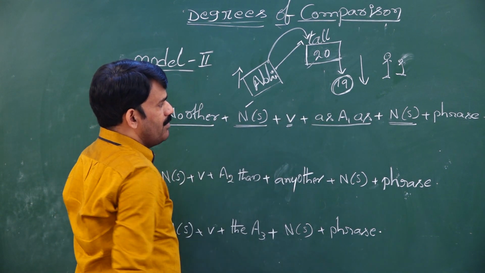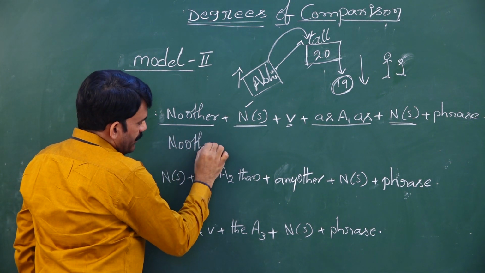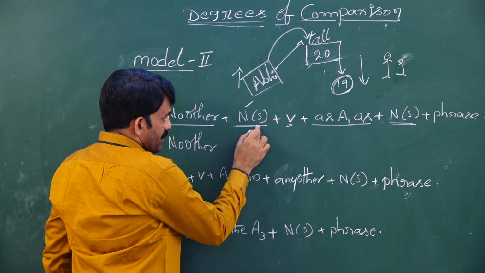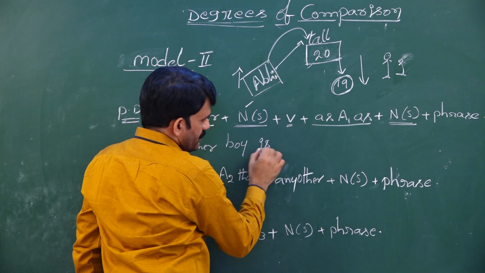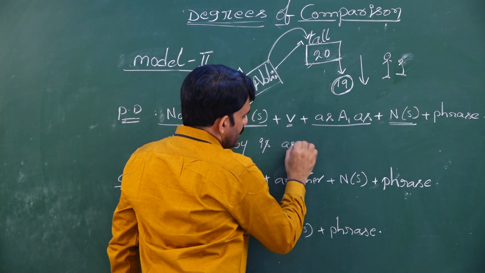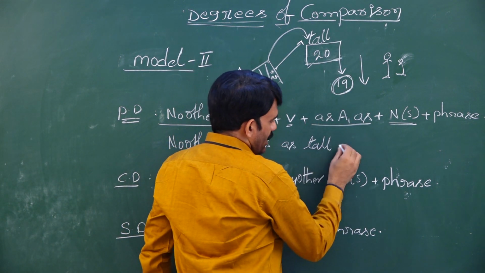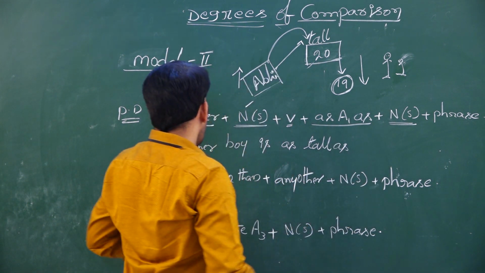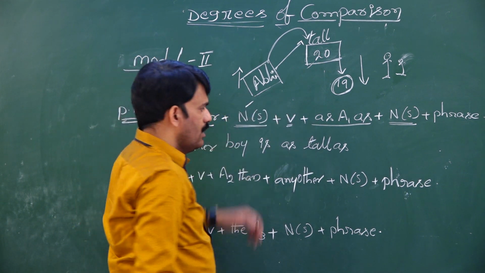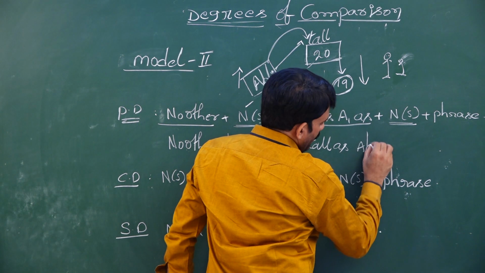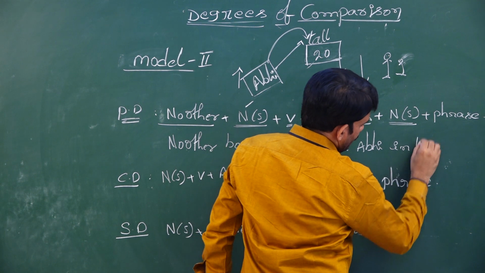Is there any boy equal to Abhi? No. So I have to start my positive degree with "no other boy," because I am now taking singular. No other boy. What is the verb I need to take? Is. No other boy is as tall. What is the first form of tall? Tall itself. As tall as. No other boy is as tall as. With whom are we comparing? With Mr. Abhi. So we have to write Abhi, and the phrase in the class.